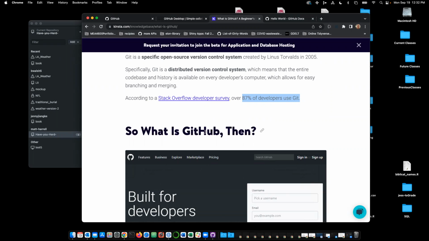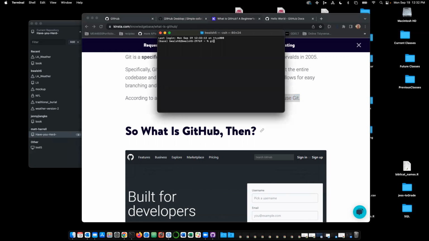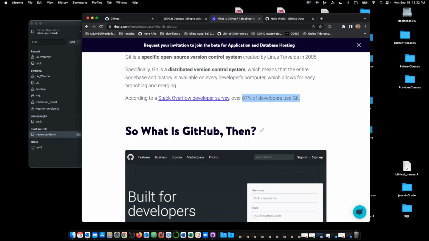So if I was giving this presentation 3 years ago, I would show you all how to use Git from the command line because that was the best way to do it then. So what I mean is, in terminal, you're doing things like git init and git commit, and all this kind of stuff. And I always put people to sleep because they're like, I'm not going to be doing that stuff on the command line. And I don't like it. I understand that too. It's a little intimidating.